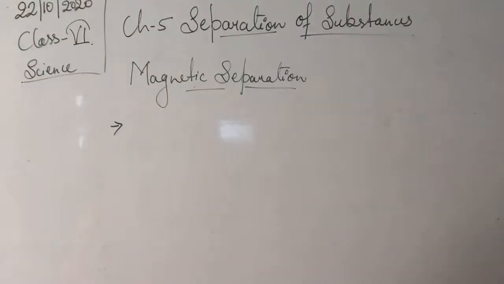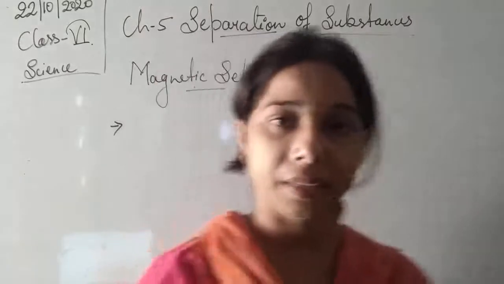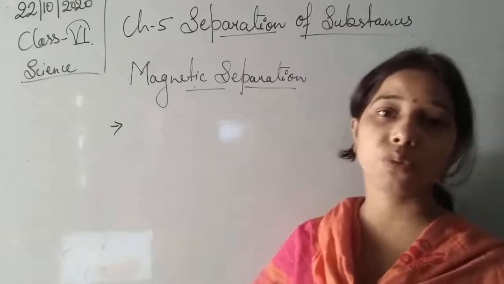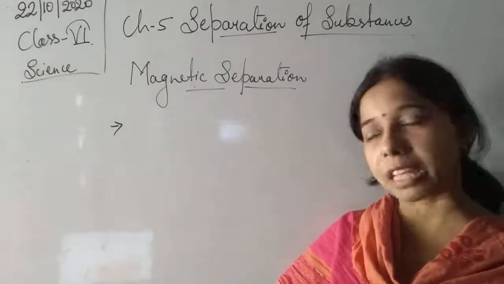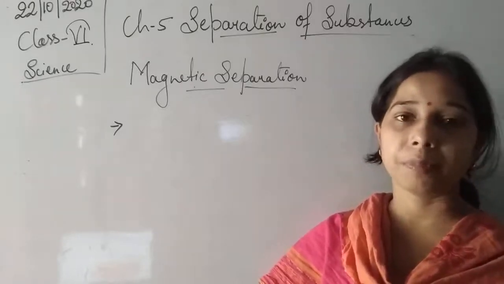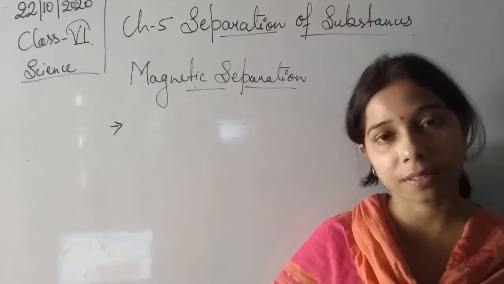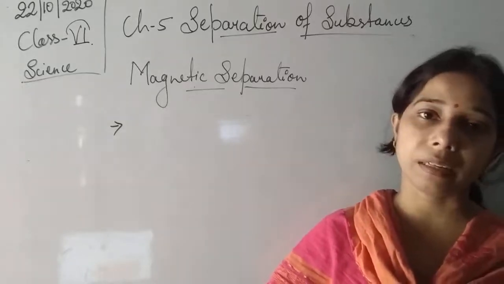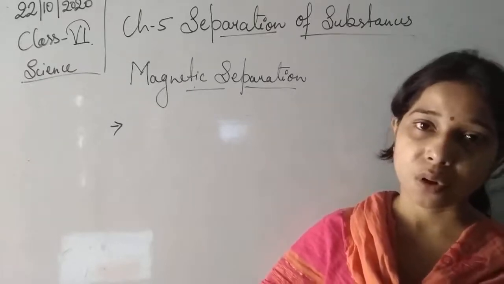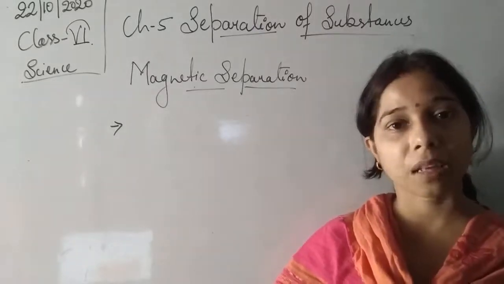Now you see, students, how can we separate it? We can separate iron scrap from a heap of waste material. You have heard about industries. They produce a lot of industrial waste material containing iron, and we used to dump it with the other waste material. Now, suppose we want to separate the iron scrap from the other waste material. For that, student, we can do the process of magnetic separation. With the help of this separating technique, we can separate the iron scrap from the other waste material.